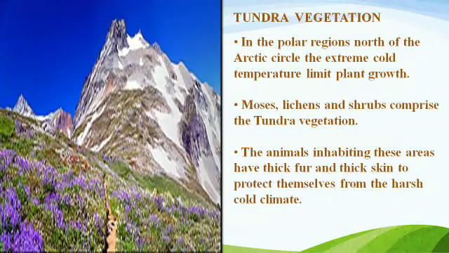Now let's come to another topic, that is tundra vegetation. In the polar regions north of the Arctic Circle, the extreme cold temperature limits plant growth. Mosses, lichens, and shrubs comprise the tundra vegetation. The animals inhabiting these areas have thick fur and thick skin to protect themselves from the harsh cold climate.